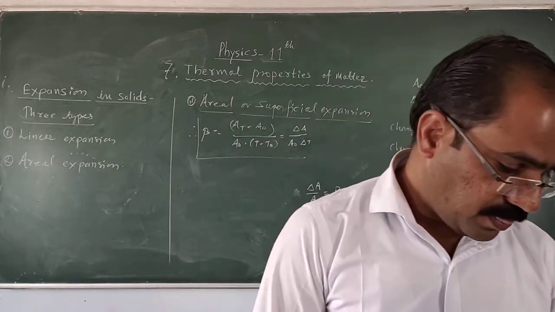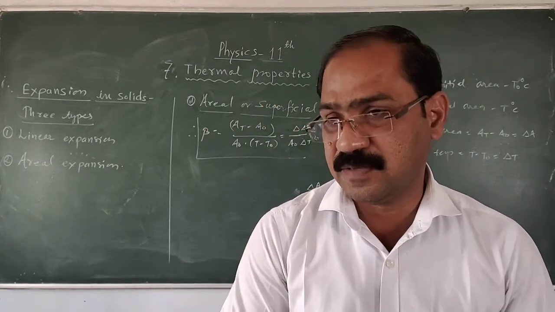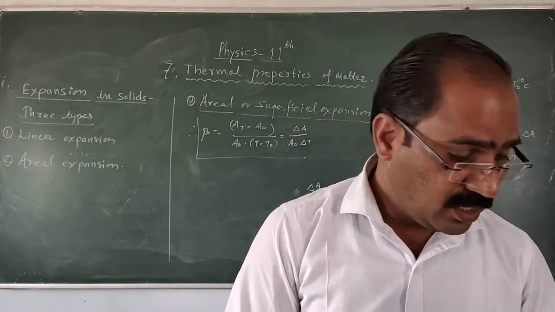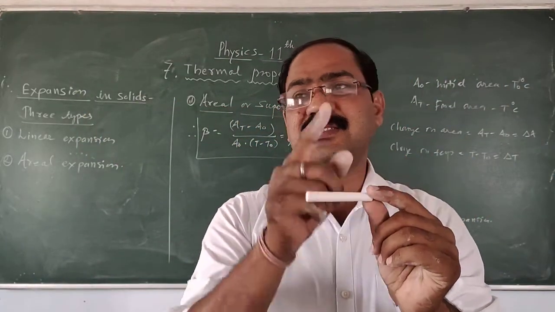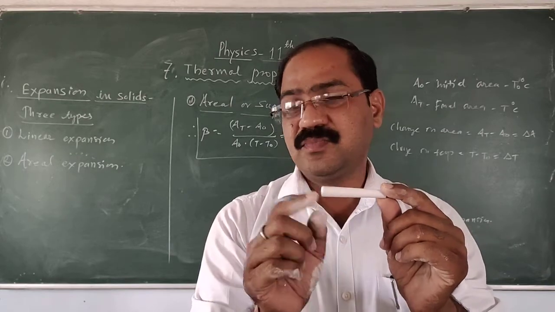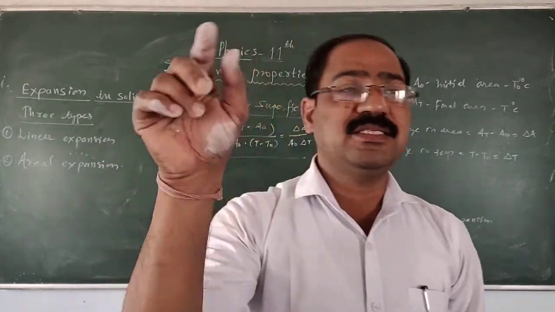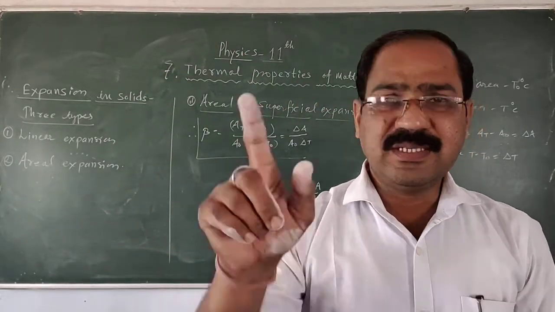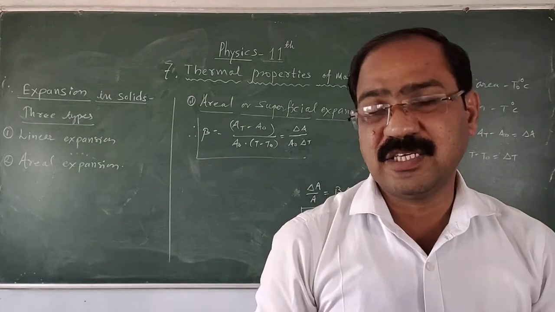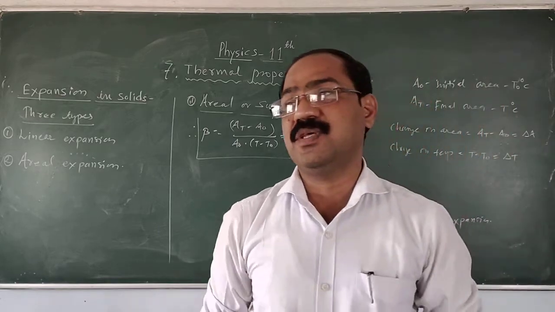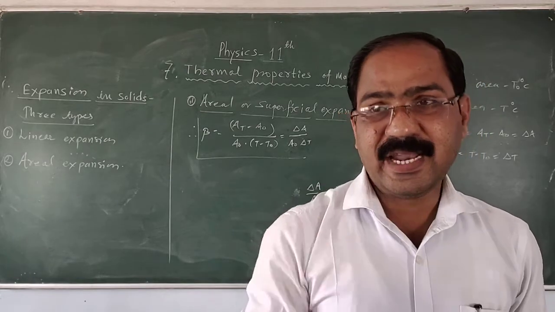So dear student, here we have seen the two types of the expansion. First type of the expansion is the linear expansion. What happens in the linear expansion? If we take the rod, metal rod or the bar, having the length small l, after getting heated, the bar is extended like this. There is the expansion. So here change in length delta L upon L is directly proportional to the temperature change delta T. Therefore, if there is the increase in the length of the metal rod, that type of the expansion is called the linear expansion.